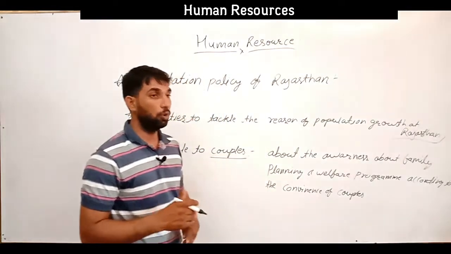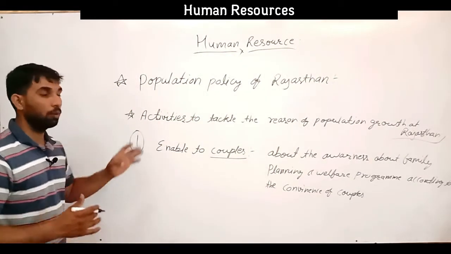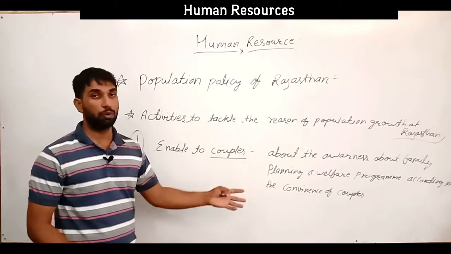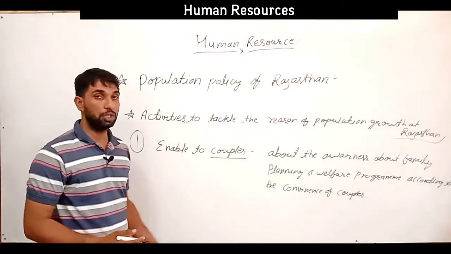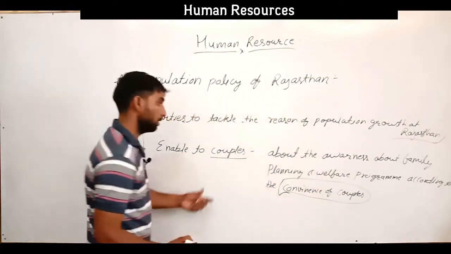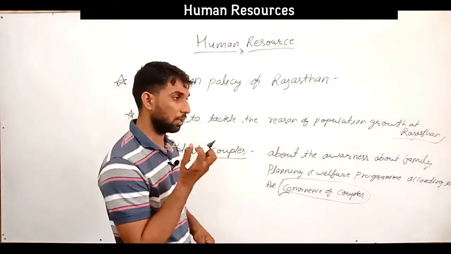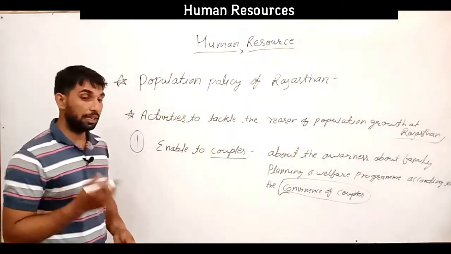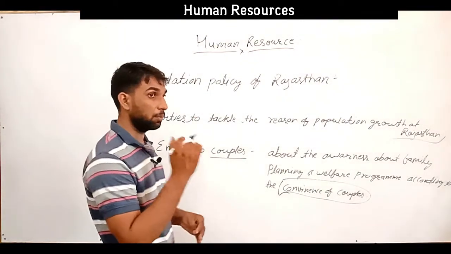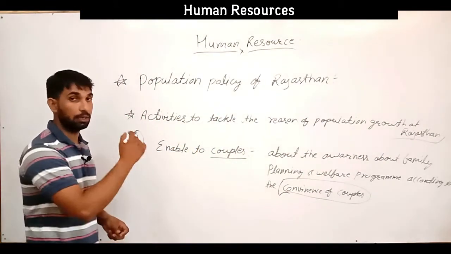It may also help reduce the low literacy rate of females through this awareness or family planning program. So that provides convenience to couples. We cannot force couples, but we convince those who are interested to take part, to tackle this reason for population growth at the Rajasthan level.